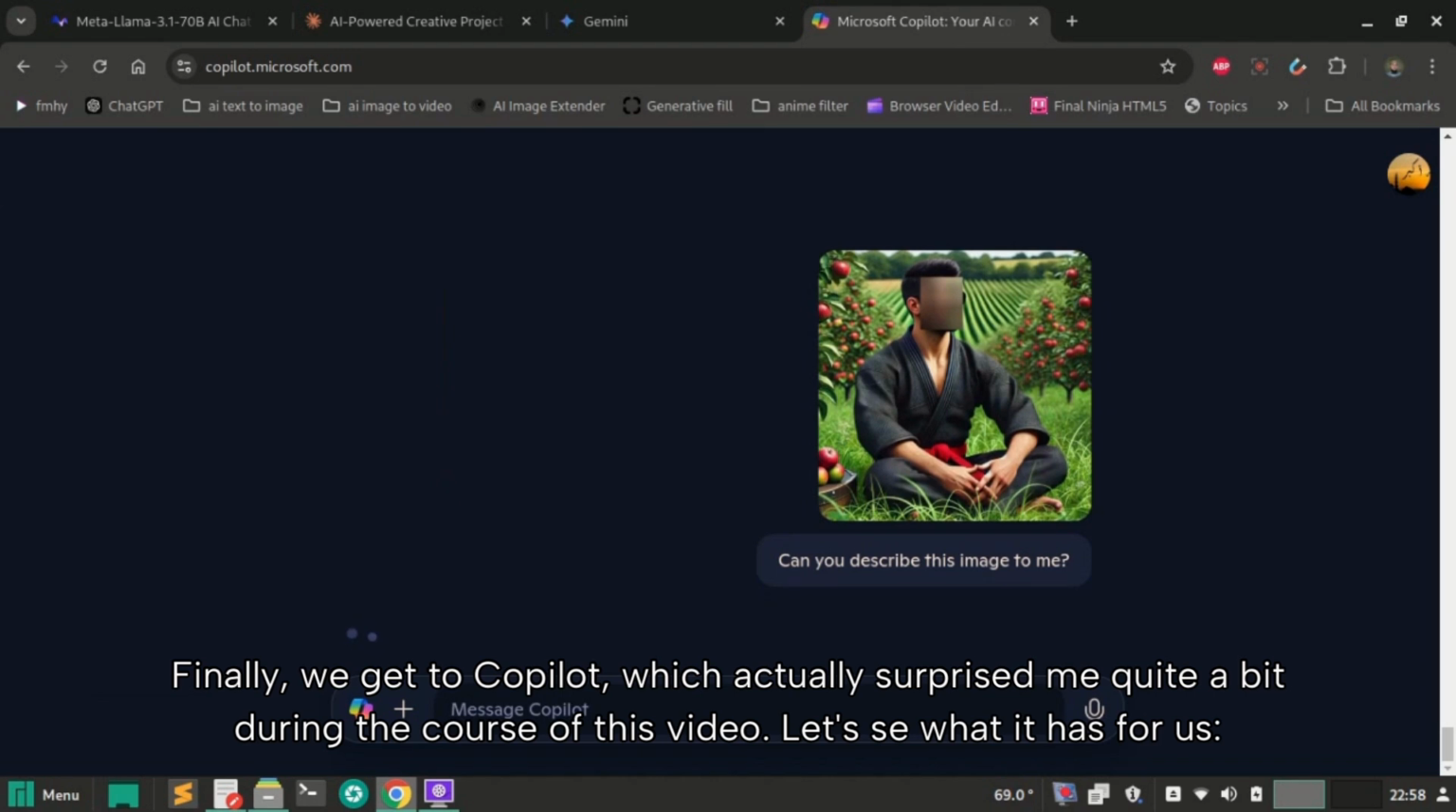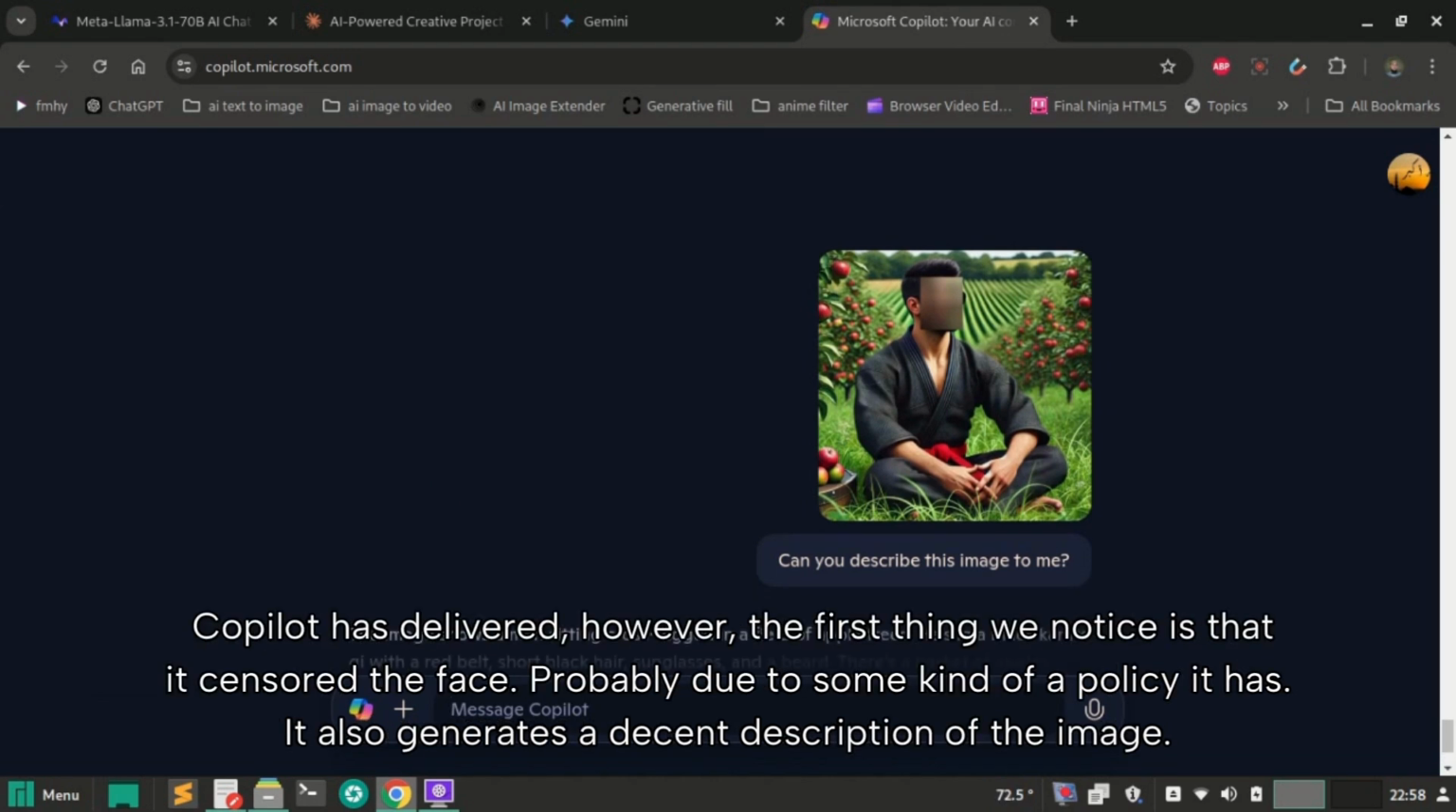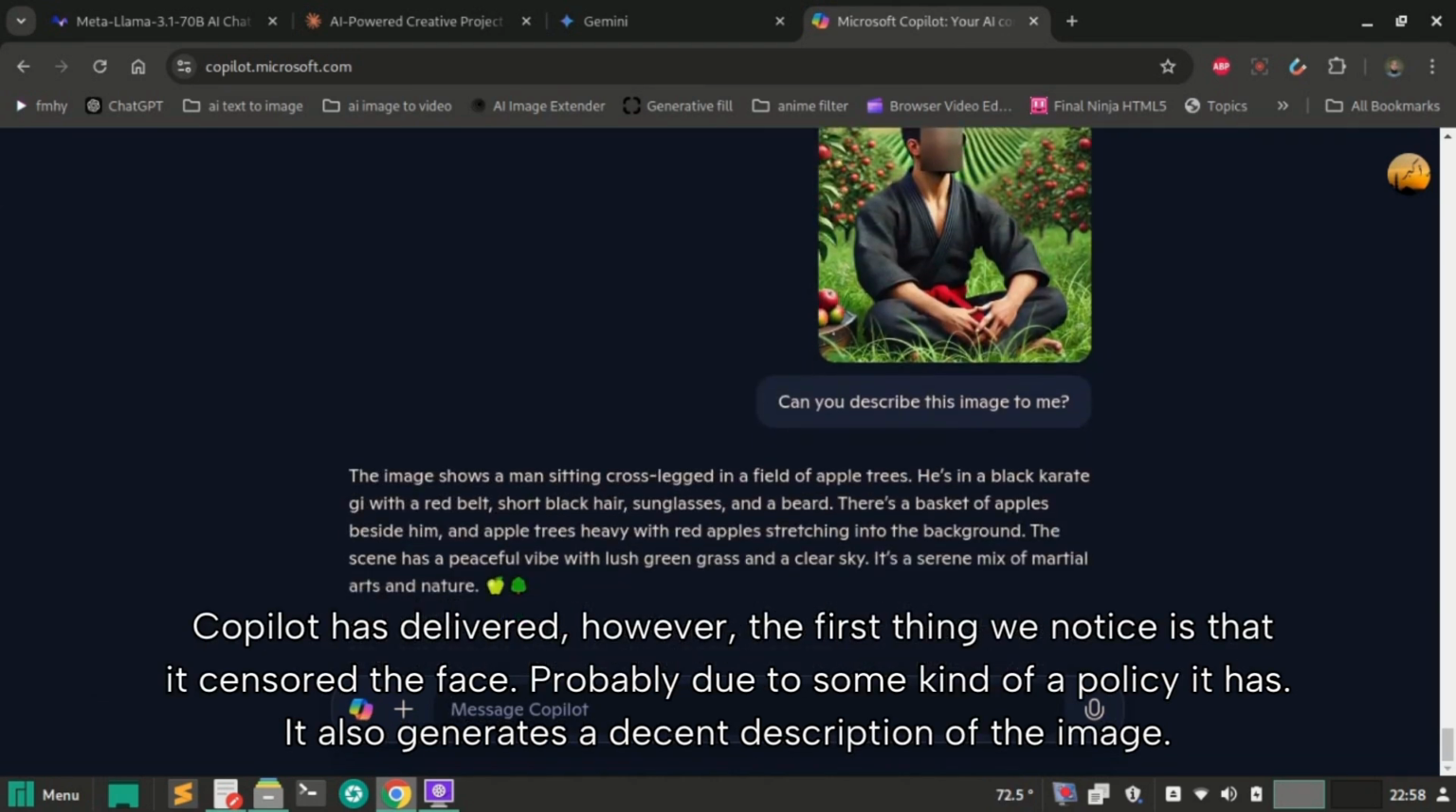Let's see what it has for us. Copilot has delivered, however, the first thing we notice is that it censored the face, probably due to some kind of policy it has. It also generates a decent description of the image.